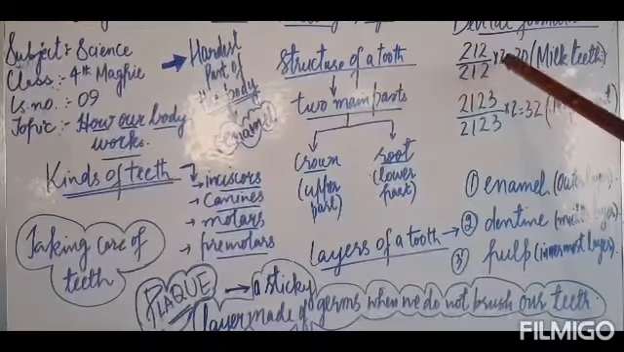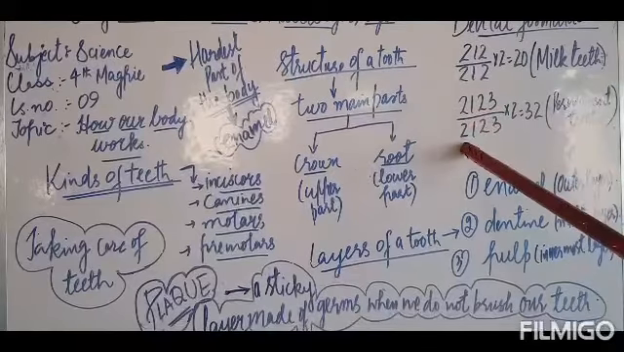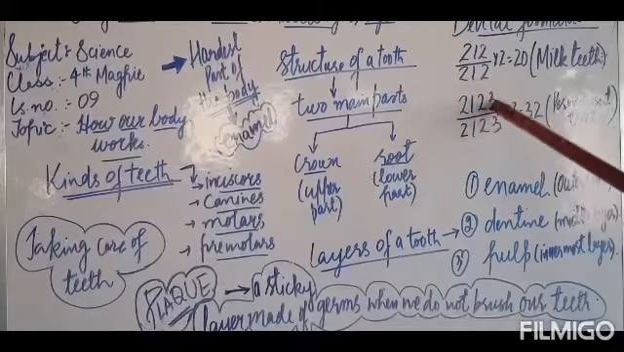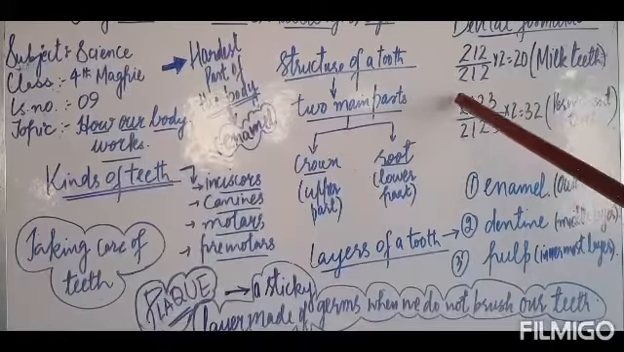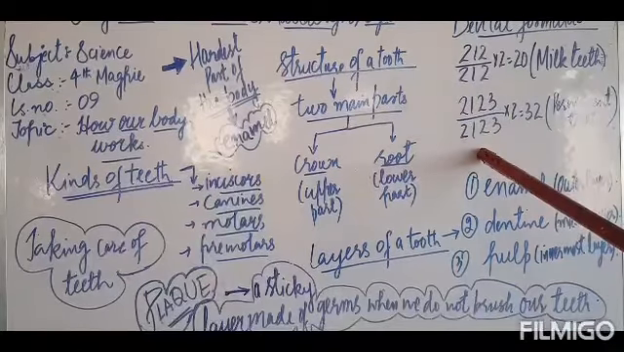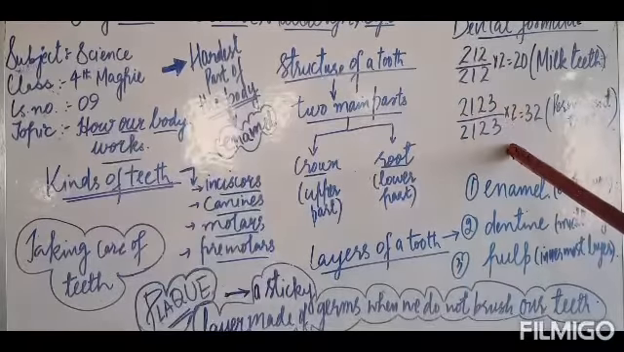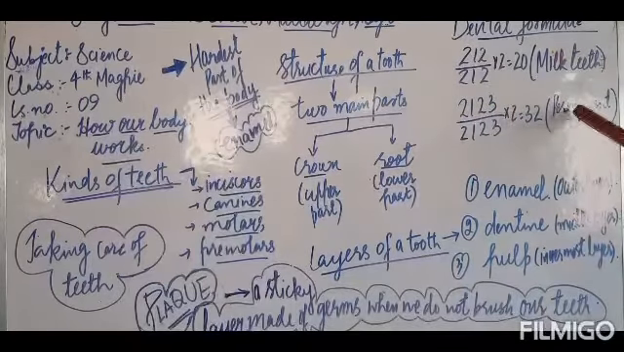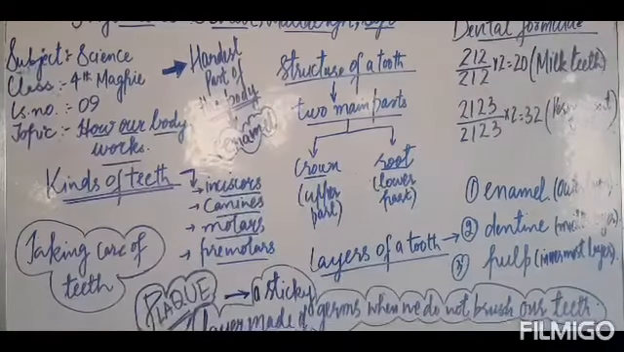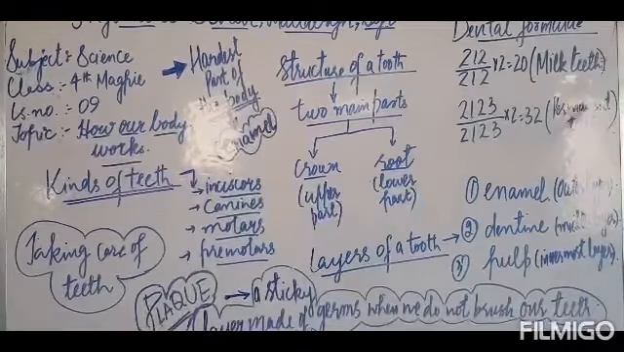Now, in the case of permanent teeth, we have 8 incisors, 4 canines, 8 premolars and 12 molars. This is the dental formula for the permanent teeth and the milk teeth. You need to remember this once and for all. Okay, kids? Got it? Very good.